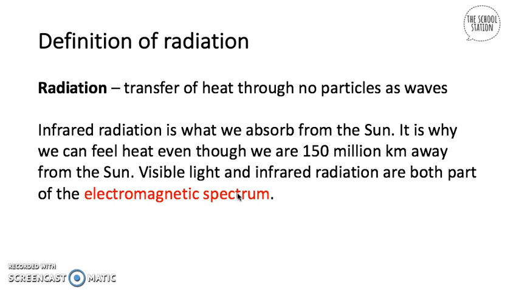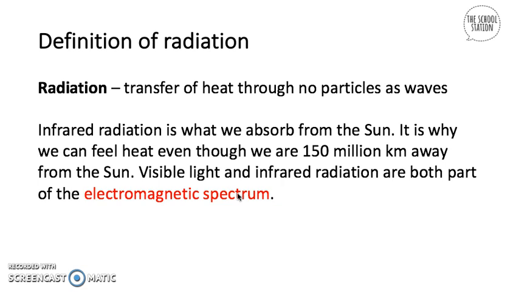Visible light and infrared radiation are both part of the electromagnetic spectrum. Wherever you are on the earth, you're always absorbing infrared radiation from the sun, even if you can't see the sun.